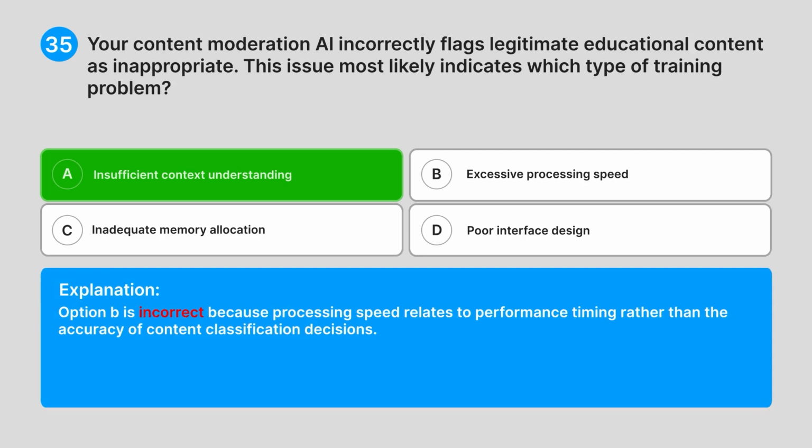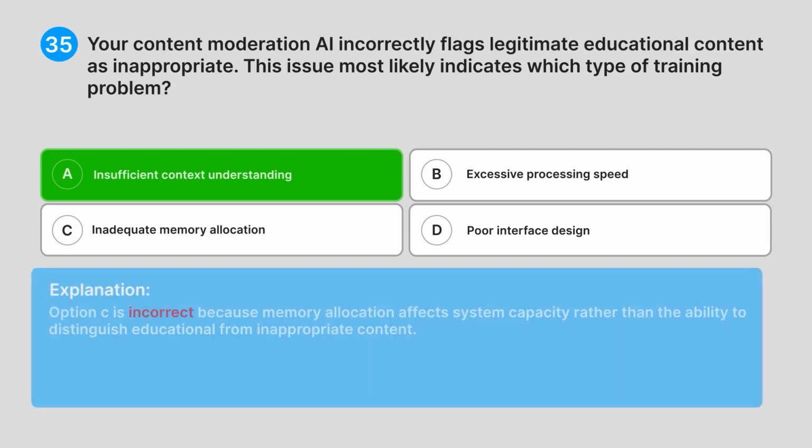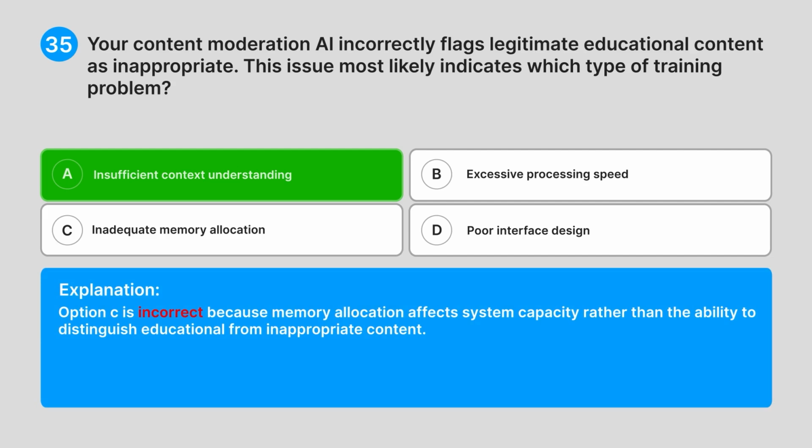Option B is incorrect because processing speed relates to performance timing rather than the accuracy of content classification decisions. Option C is incorrect because memory allocation affects system capacity rather than the ability to distinguish educational from inappropriate content.